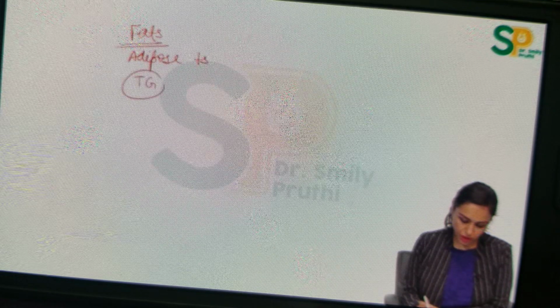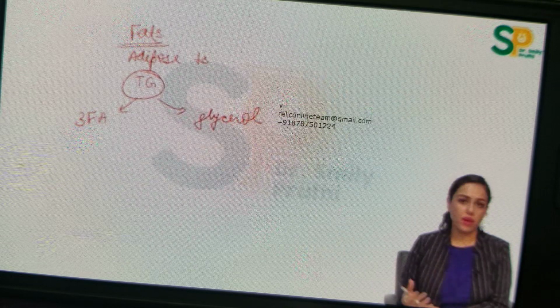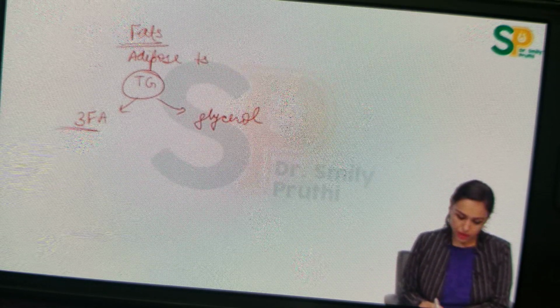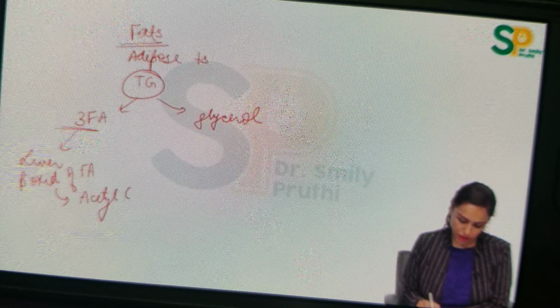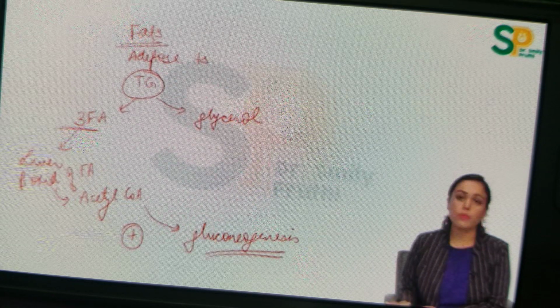Mainly stores of triglycerides. One triglyceride is broken down to three fatty acids and one molecule of glycerol. That's the name triglyceride: tri-acyl glycerol. Tri means three, acyl means fatty acid, and glycerol. Right? There are three fatty acids in glycerol. This fatty acid will mainly go into the liver for beta oxidation of fatty acid. This beta oxidation will release acetyl-CoA, and acetyl-CoA activates gluconeogenesis. Acetyl-CoA activates the very first step of gluconeogenesis, right?